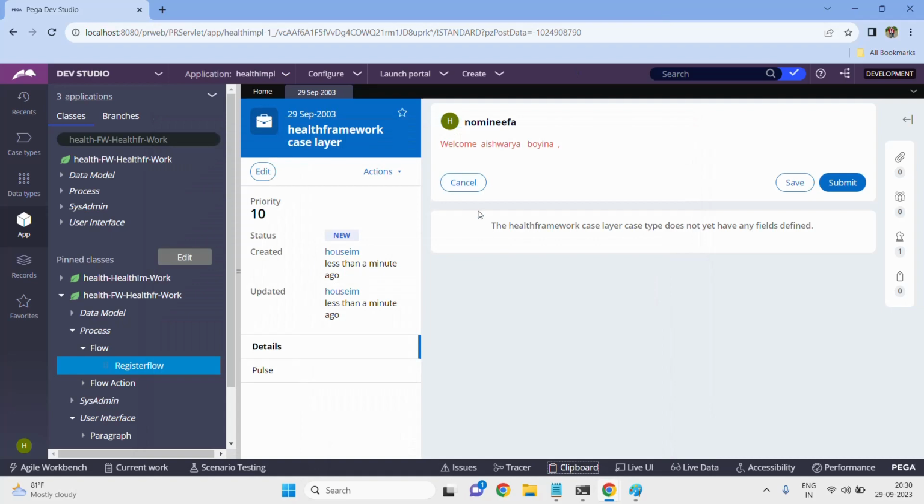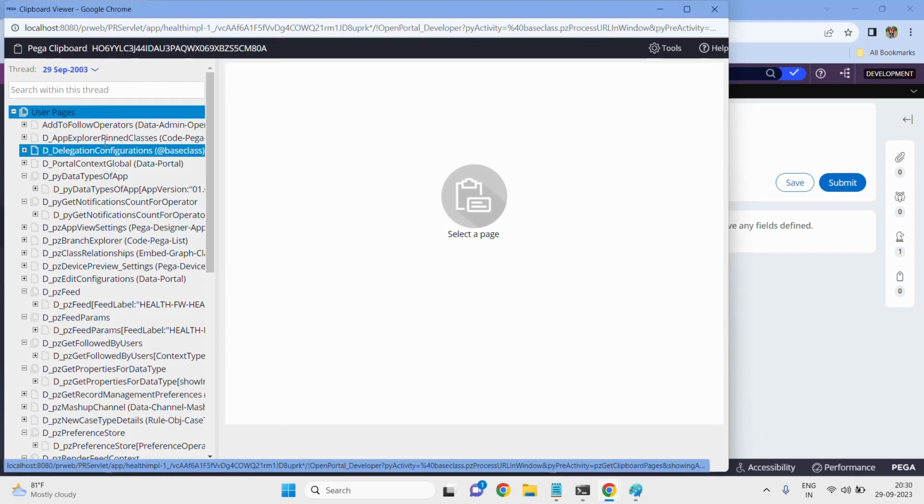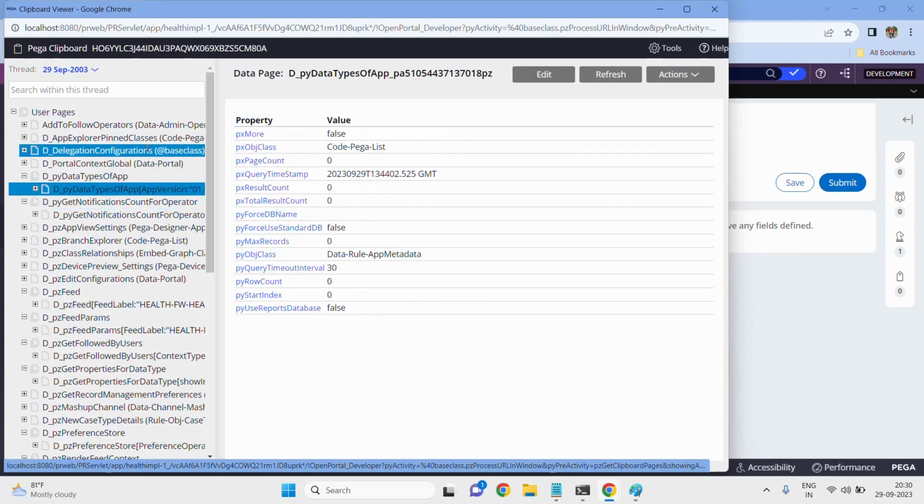Now, whatever data you gave in the previous screen will be stored in one page in the clipboard. In the clipboard, every page is linked with one class. Remember, this is the foremost important question from the point of view of interviews. In the clipboard, every page is stored separately: this is one page, this is another page. So every page is linked with one class.